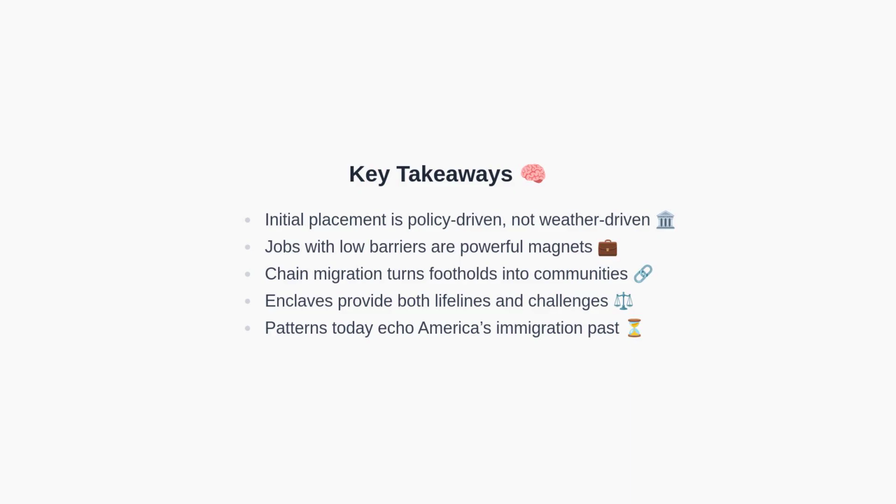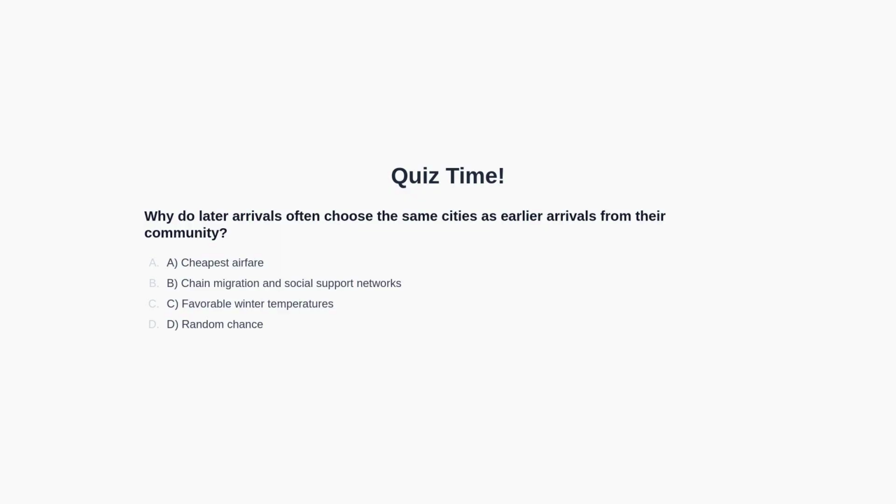To check comprehension, here's another quick quiz. Second quiz. Why do later arrivals often choose the same cities as earlier arrivals from their community? Option A. Cheapest airfare. Option B. Chain migration and social support networks. Option C. Favorable winter temperatures. Option D. Random chance. You may pause the video now to think about the answer. We will discuss the answer in the next section of the video.